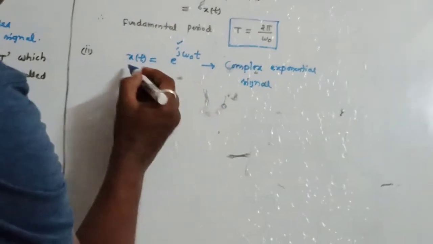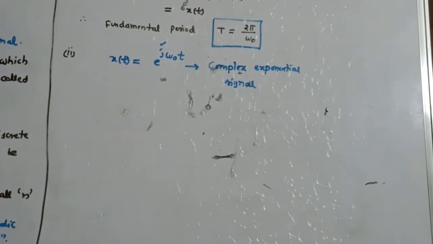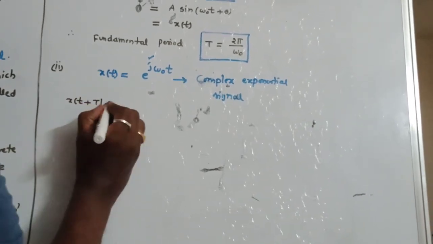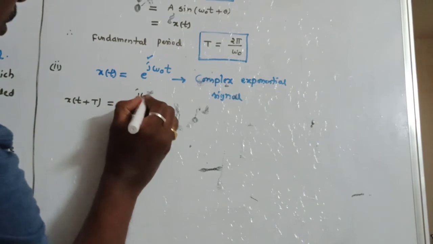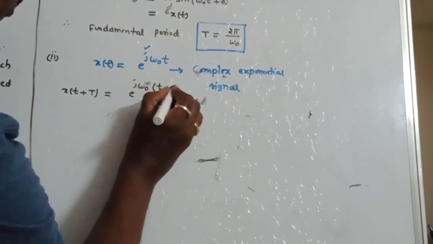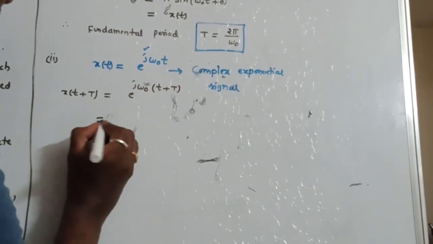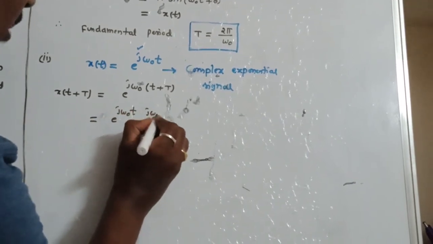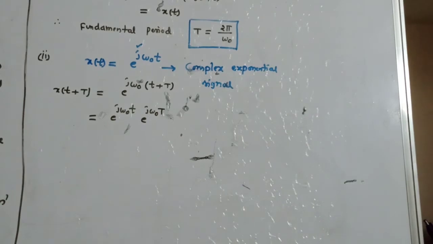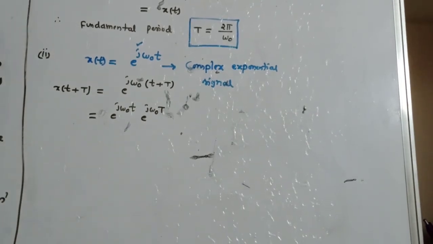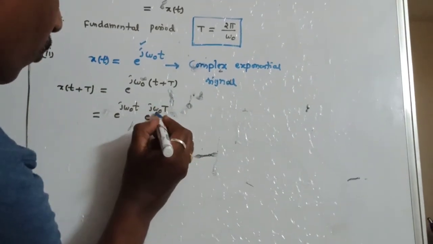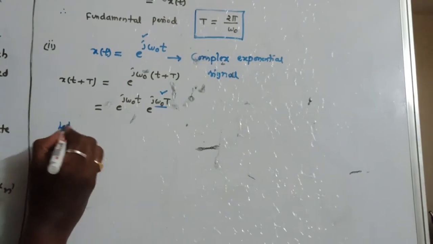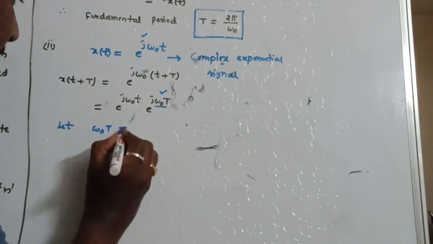Let us find out the fundamental period of this signal. So x of t plus capital T, in a similar manner, is e power j omega 0 into t plus capital T. Let us separate the exponentials: e power j omega 0 t into e power j omega 0 into capital T. Let omega 0 into capital T be equal to 2 pi.